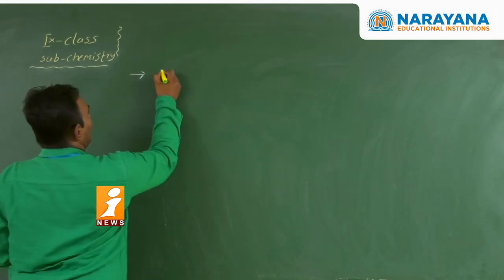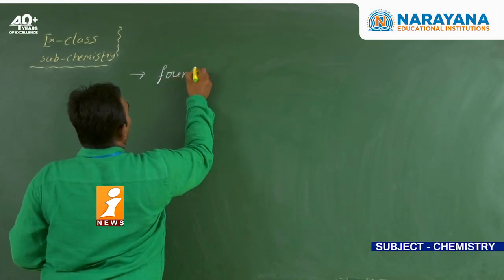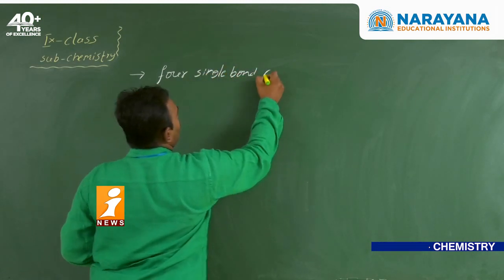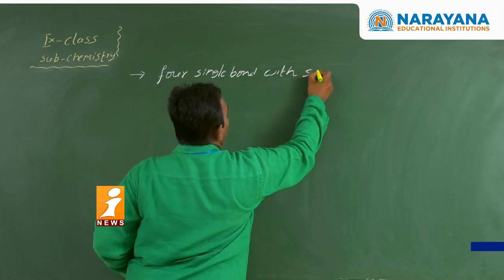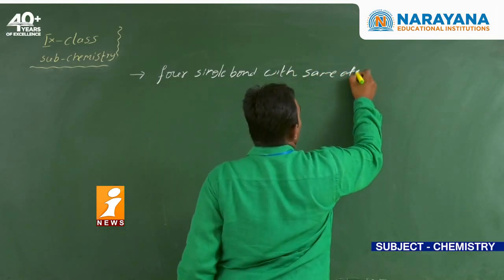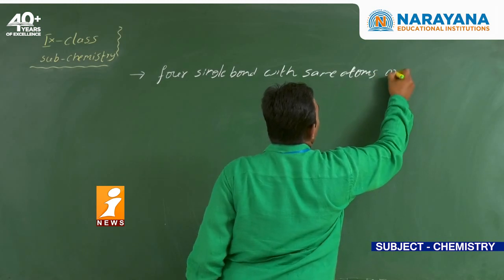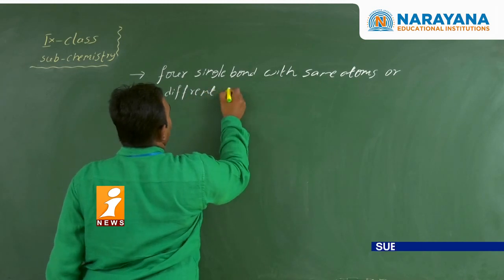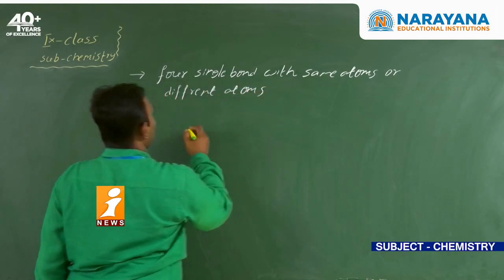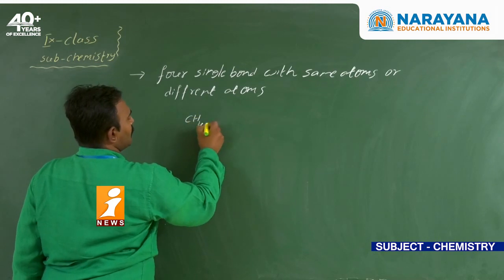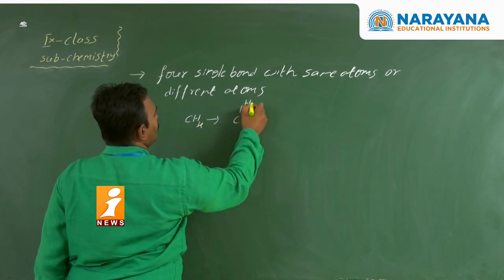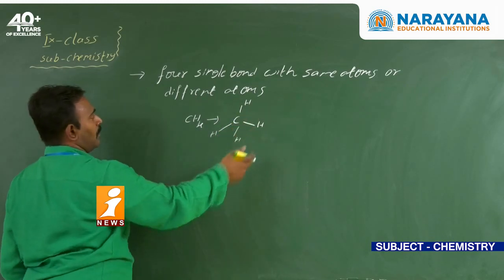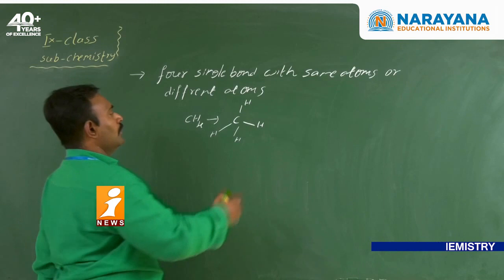So see here, carbon forms 4 single bonds with the same atom or different atoms. Now see here, example methane. If you write the structure of methane, 4 hydrogen atoms, that will be 4 sigma bonds, which are single bonds.